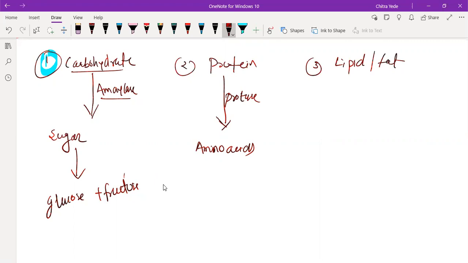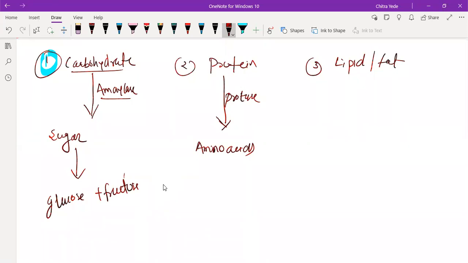In Sunday's test we had one question: why does protein have to be digested? Yes, protein has to be digested in our digestive system, because protein is not going to be absorbed in its protein form. It will be absorbed in the form of amino acids. That's why protein has to be digested.